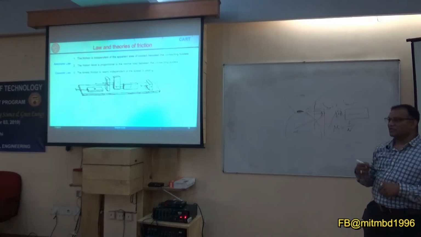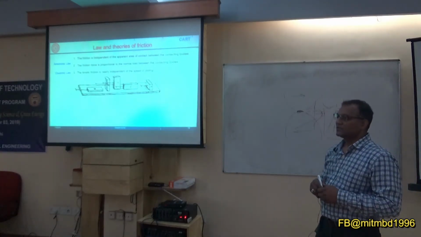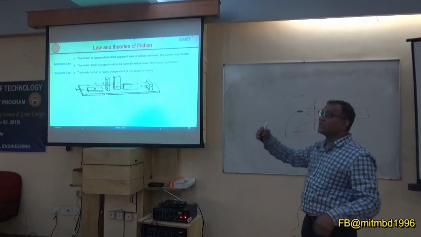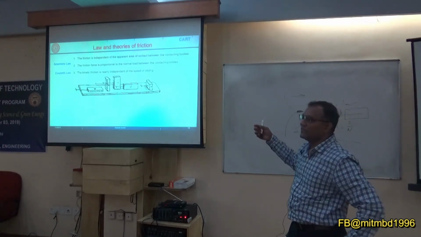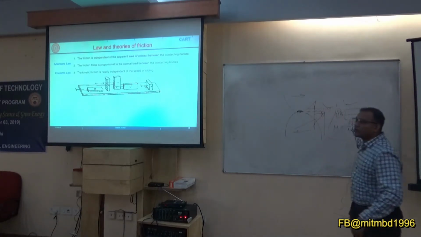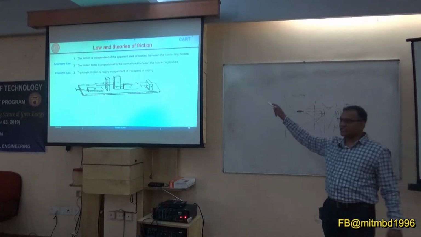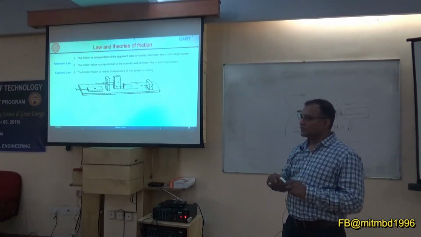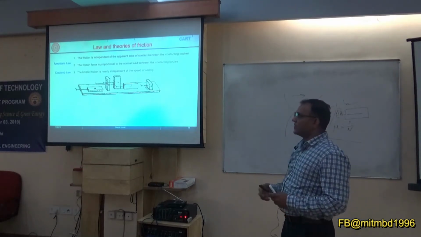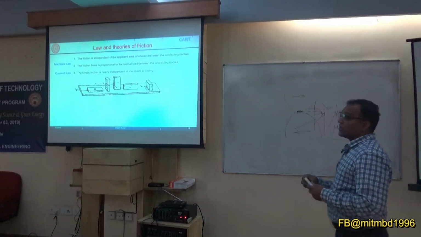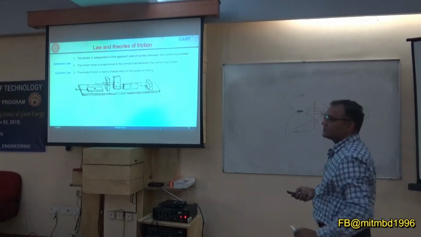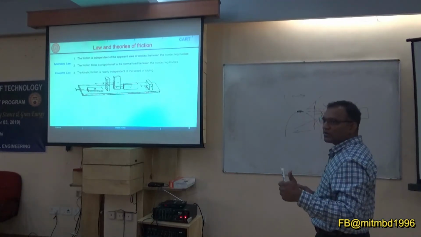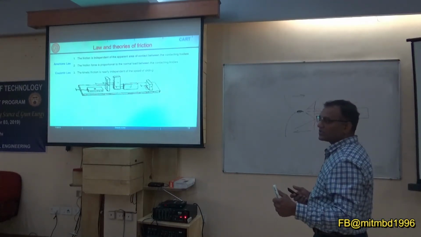F is not 1. So mu, which we are saying is 1, maybe it's 1.5, 2.5. So this law is not valid. What we are saying is a law of friction, it is not valid for those cases. This is derived based on some experiment. That's why this is known as empirical laws. They are not scientifically derived. So we can use it as a thumb rule, but we cannot just believe it blindly.